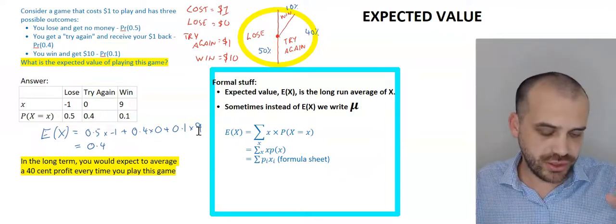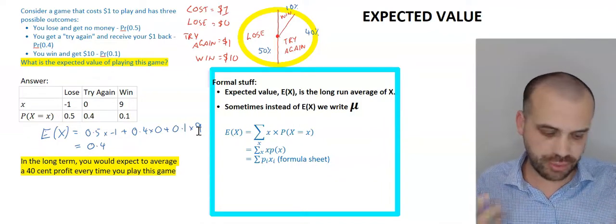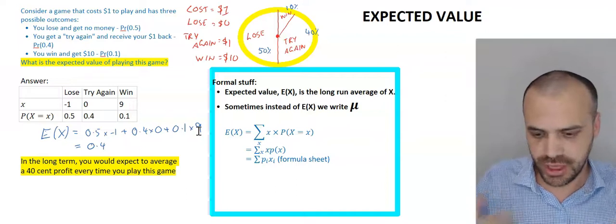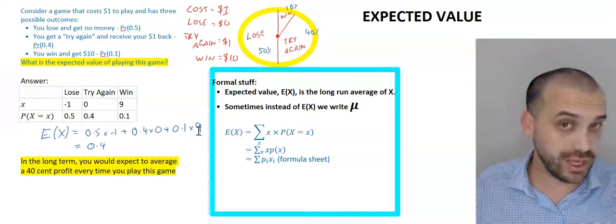So that's expected value. As usual, the goal here is to practice this as much as possible so you can get really good at it. Good luck.